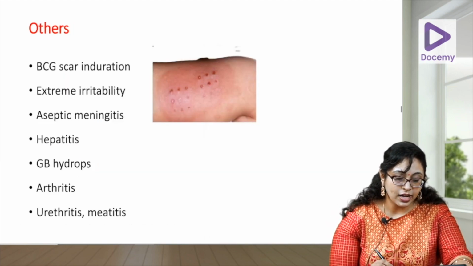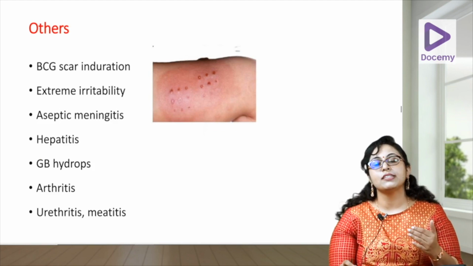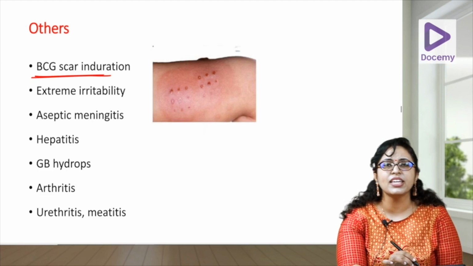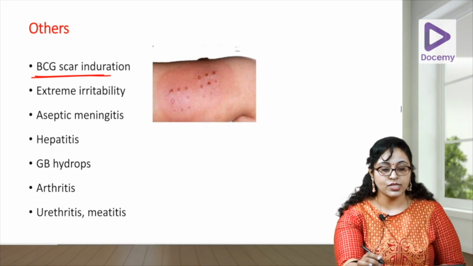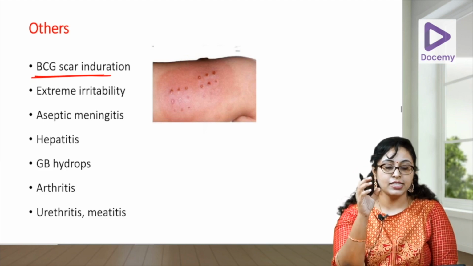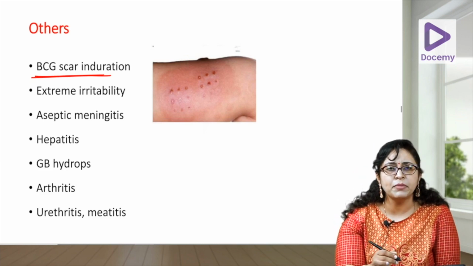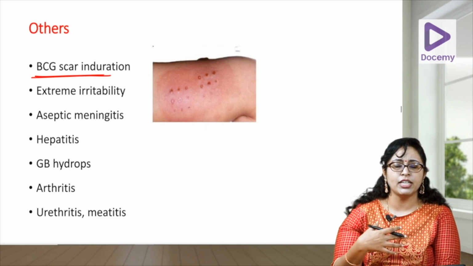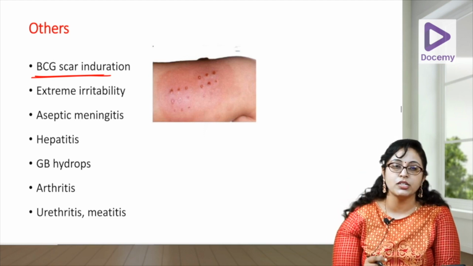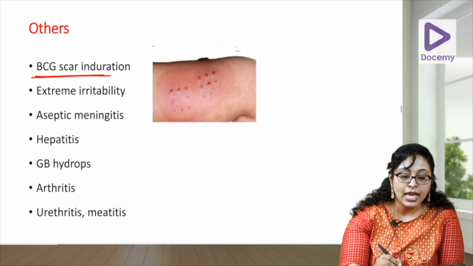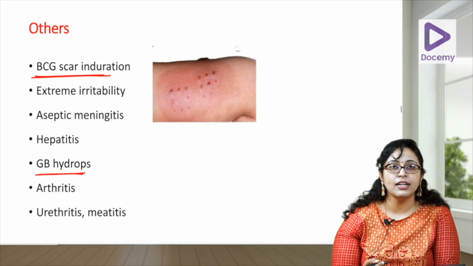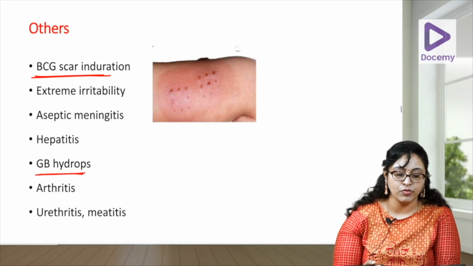Now, let us go to the other features which are not very consistent, not very common, but the BCG scar induration is a very characteristic finding seen in Kawasaki. That means your BCG scar will again become inflamed, it will be raised and indurated. Extreme irritability can be due to arthritis, pain, the fever, or aseptic meningitis. Hepatitis can occur. Gallbladder hydrops is a finding that you can get in the USG of the abdomen if you take one.